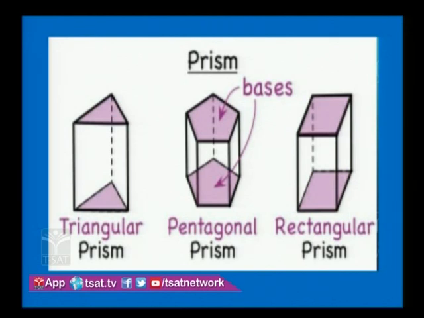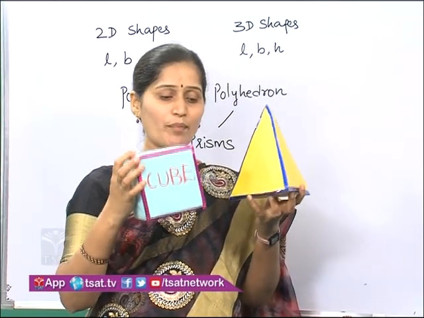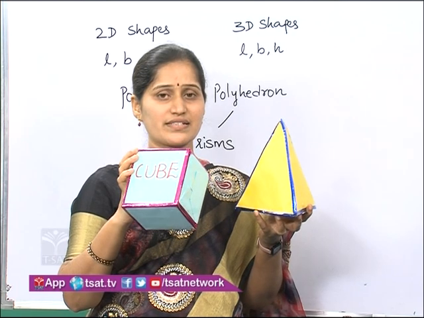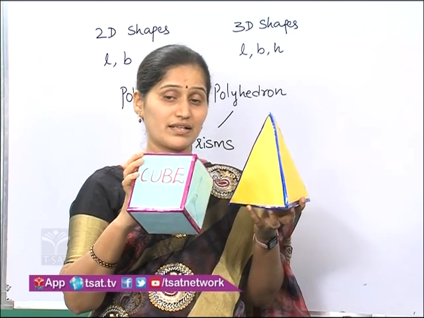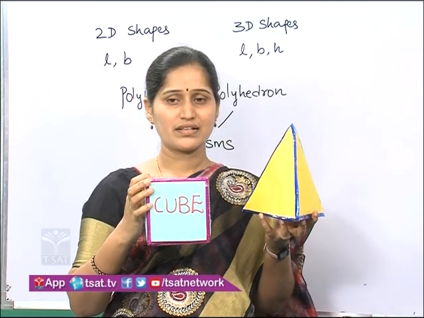Very good. Now I said there is a difference between these two objects, is it or not? The common property is polygonal faces, but there is a difference. What is that difference?